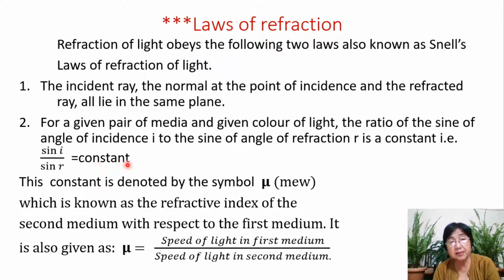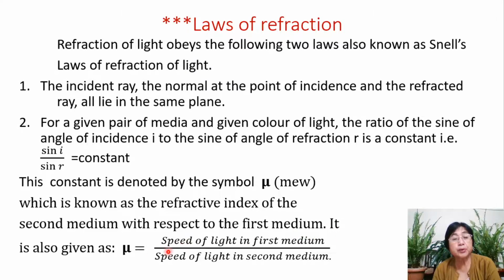And this constant mu is known as the refractive index of the second medium with respect to the first medium. Remember, sine I by sine R is equal to constant mu, and mu is known as the refractive index of the second medium with respect to the first medium.